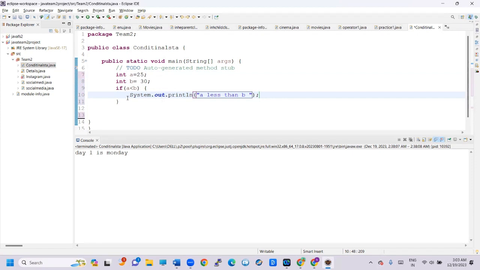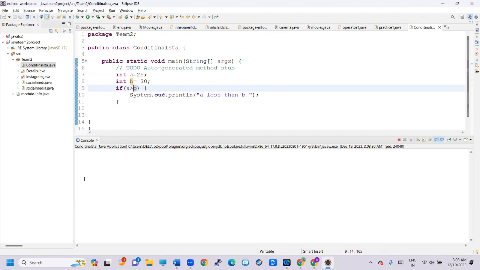If this statement is true, it will execute. If it is not true, it won't execute. Now let's see whether this statement is true or not. In the console, we get A less than B is true. If it were not true, we wouldn't get this result, because the if statement executes only for true conditions, not false. Now we are not getting any result in the console. If you want to handle the false case, we can also use else statements.